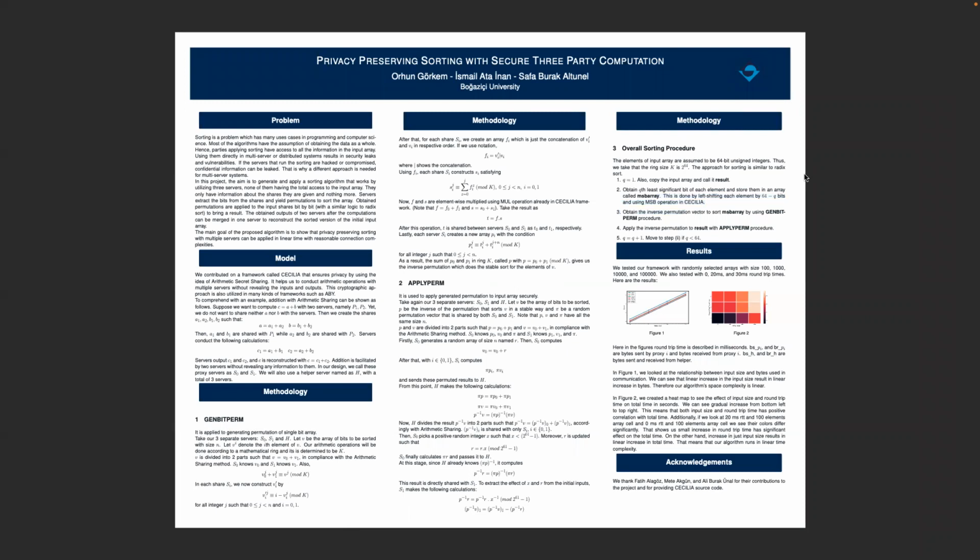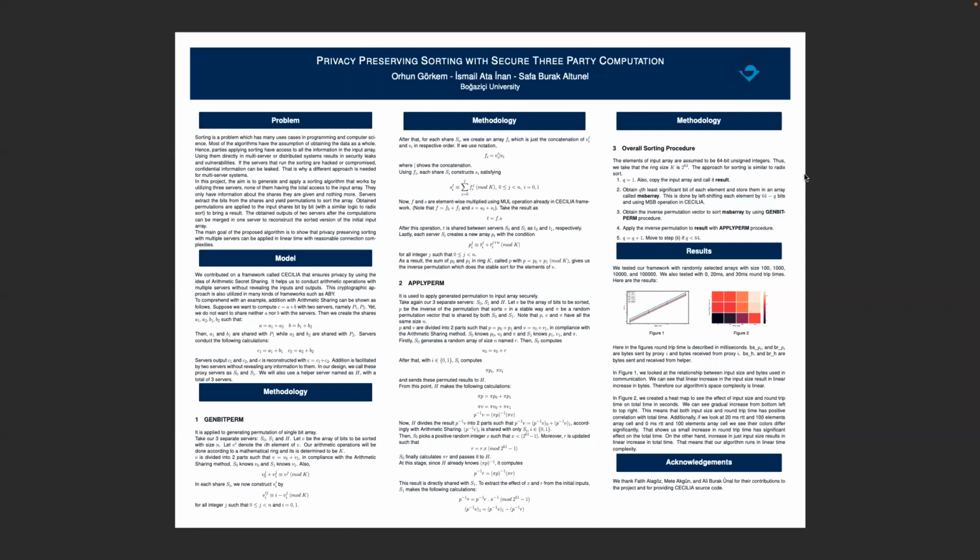And now let's look at the overall sorting procedure that we used. Actually, in our algorithm, we initialize a q variable as 1 and copy the input array to an array called result. And at each step, we get the most significant bits of the variables in the array and store them in an array called MSB array.